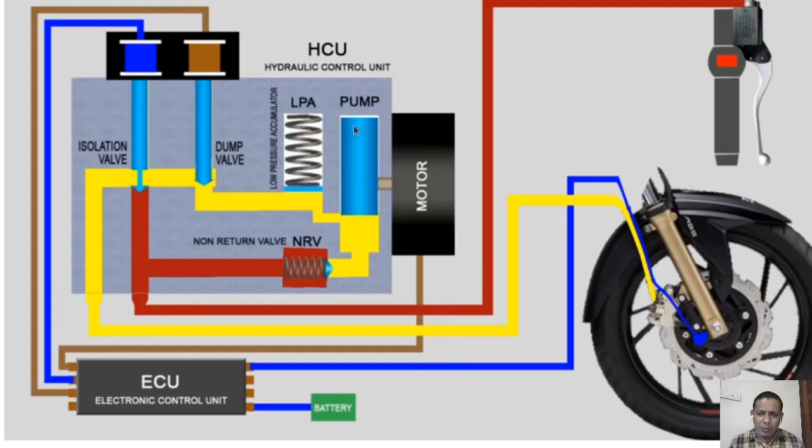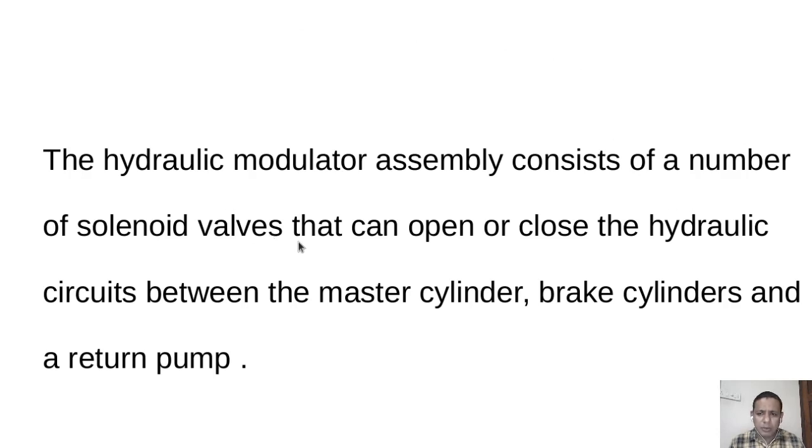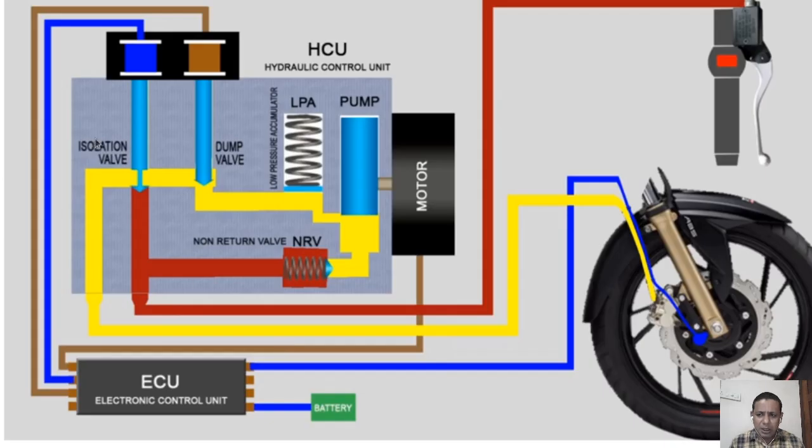These solenoid valves can open or close the hydraulic circuit between the master cylinder, brake cylinders and return pump. We have seen a non-return valve, an isolation valve, a dump valve. By the action of these valves, we can control the flow of fluid inside this tube.